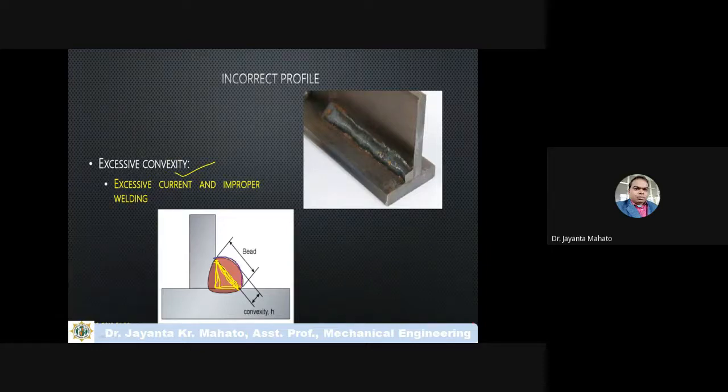This extra material forms a convex type of shape. So this extra molten material, or this extra filler material, causes defects to form, and this is called the excessive convexity.